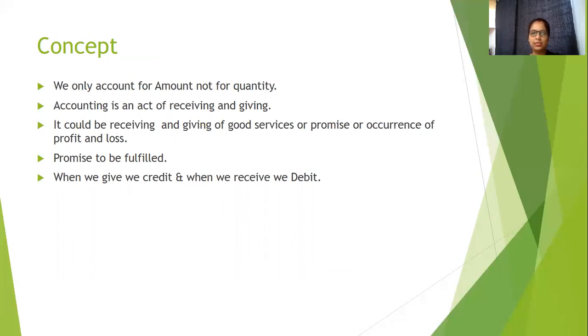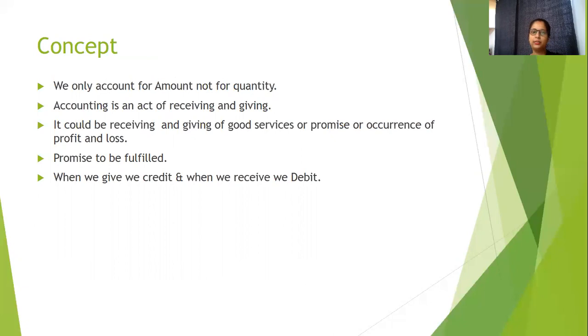First one, we know the accounting entry is related only to the amount, not to the quantity. If you buy 100 grams of goods or 1,000 kg of goods, it doesn't matter. What matters is what amount you paid to purchase those goods. So only the amount we have to record. We do not account for quantity.